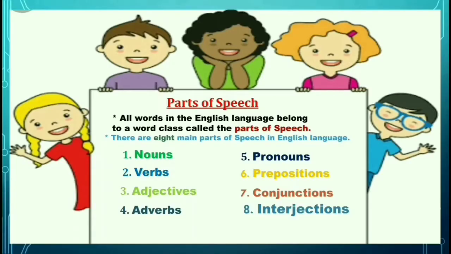Guess it? Yes, conjunctions. Do you know, children, conjunction is the 7th part of speech from the 8 parts of speech in the English language. Of course you know. How many parts of speech are there? There are 8 main parts of speech in the English language. The 7th one is conjunctions. So we will learn all about conjunctions.